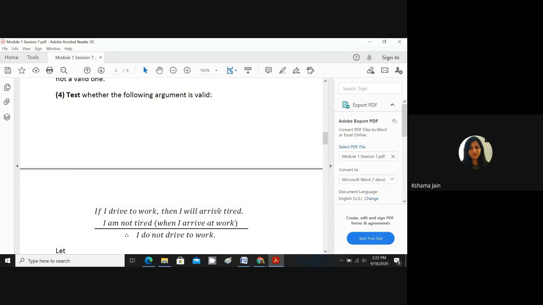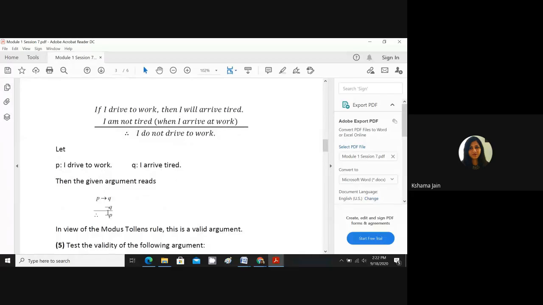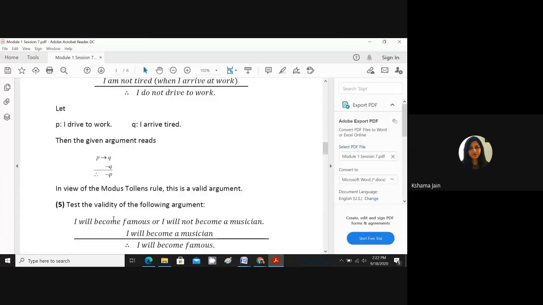The first line should be P implies Q, second line negation of Q, and the conclusion should be negation of P. If you remember, Modus Tollens rule was this only. So hence it is a valid argument: P implies Q, negation of Q, hence negation of P.